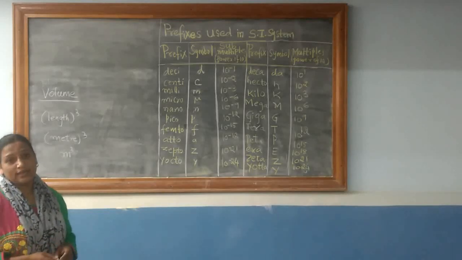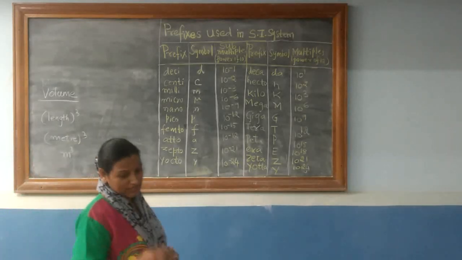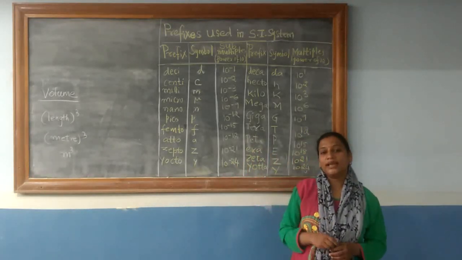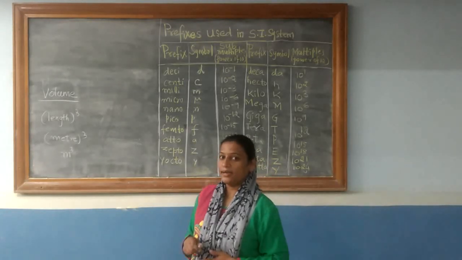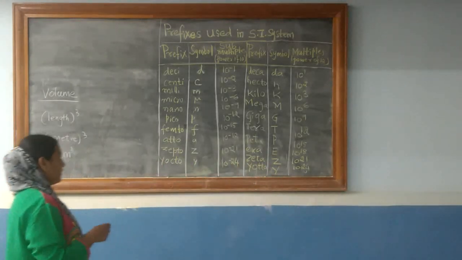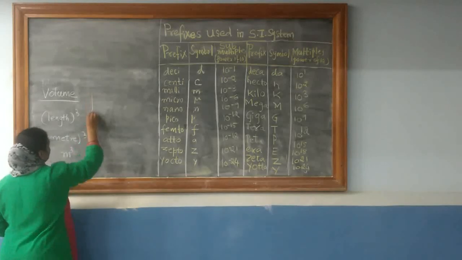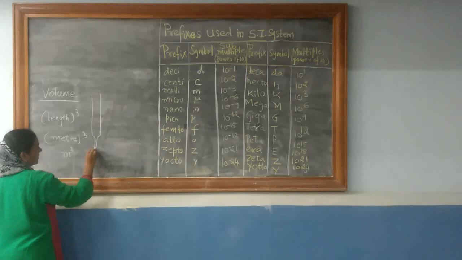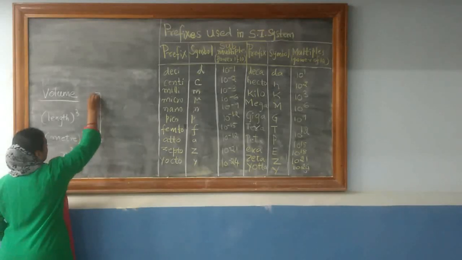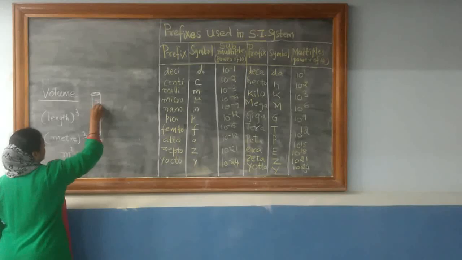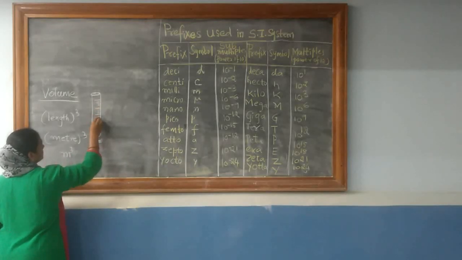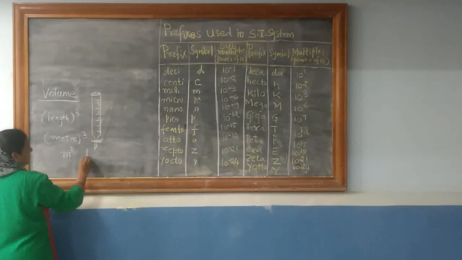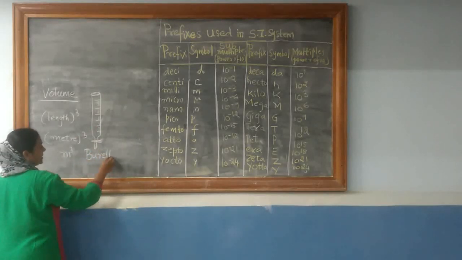Now in the laboratory, we use different apparatus for measuring liquids. You will be performing an experiment called a titration experiment, wherein you will be using an apparatus called a burette. I'll just show the representation of a burette. There are markings on this burette. You will see this in the laboratory. It is called a burette.